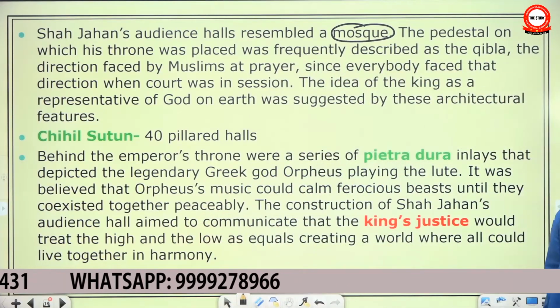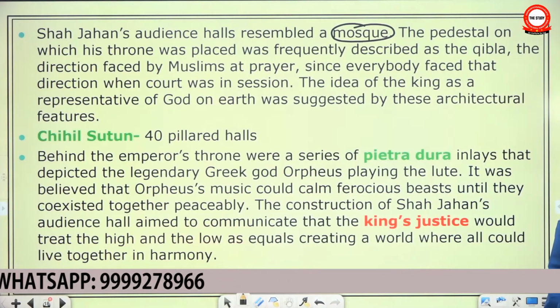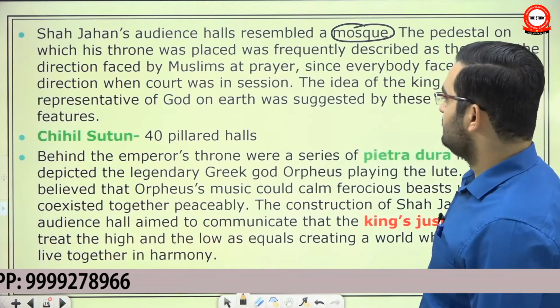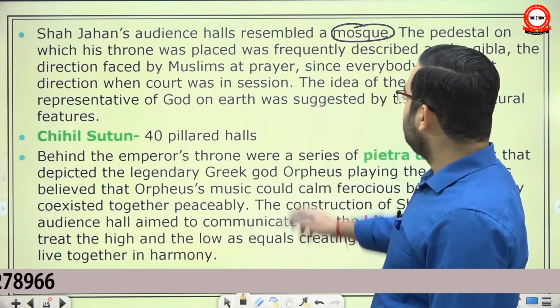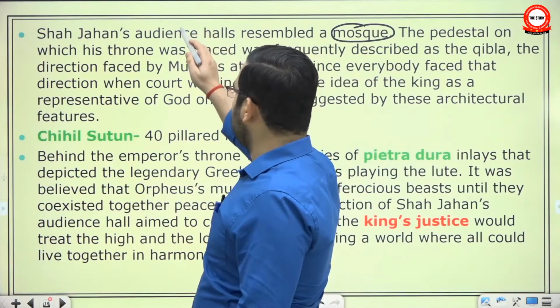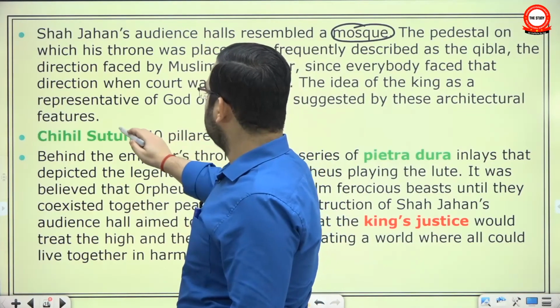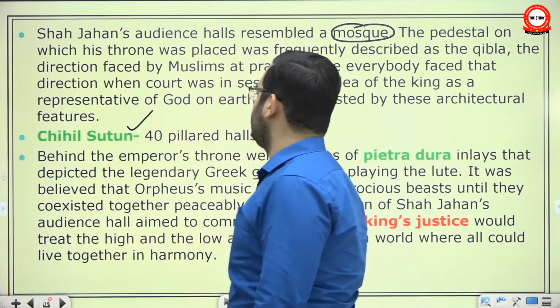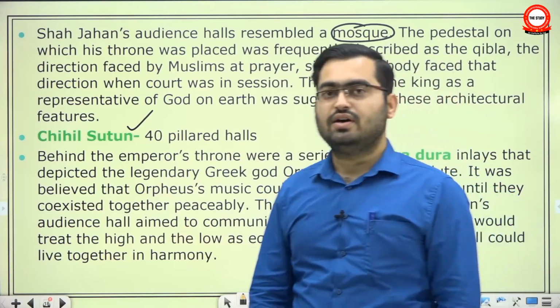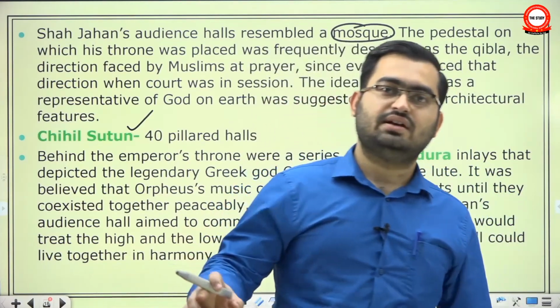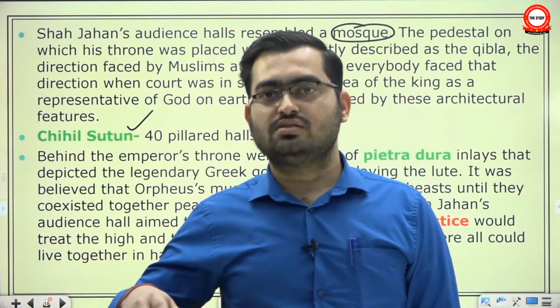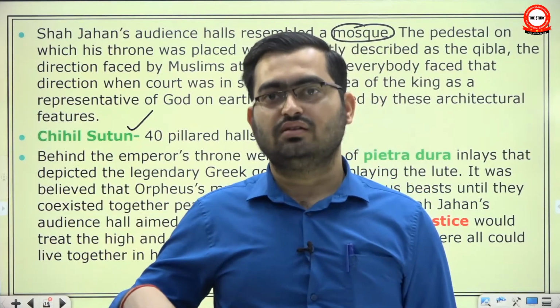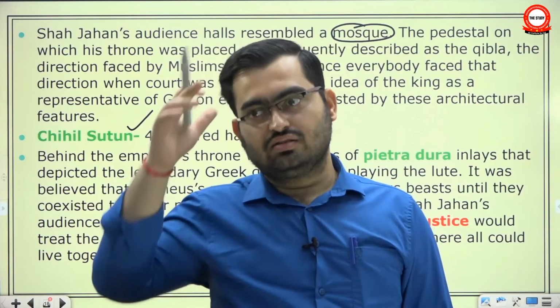The idea of the king as a representative of God on earth was suggested by these architectural features, obviously. And his audience halls, I mean Diwan-i-Am or Diwan-i-Khas, were built in the fashion called Chihil Sutun, meaning 40-pillared halls. Now you will say, sir, earlier we talked about how in the arcuate style you don't need pillars, but then this was not in the arcuate style.